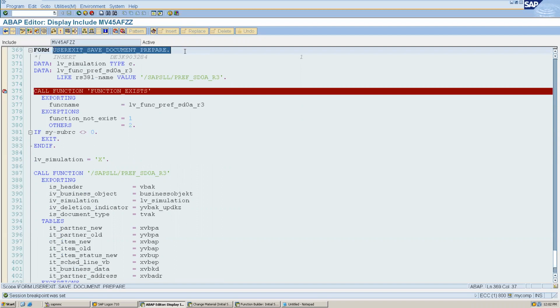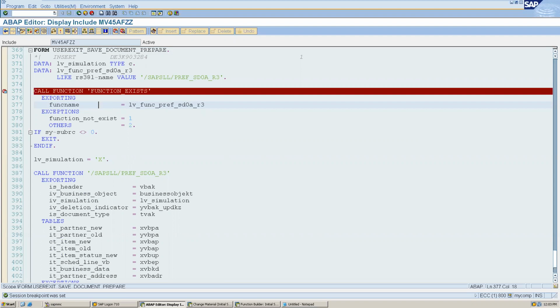The user exit is available in the form of FORM and PERFORM. The main drawback is that here we can modify any global table or global data. This is the main drawback, because if any developer updates global table data here, it may cause problems somewhere else in the program that he doesn't know about. That's why it is not recommended. But how can we implement this?